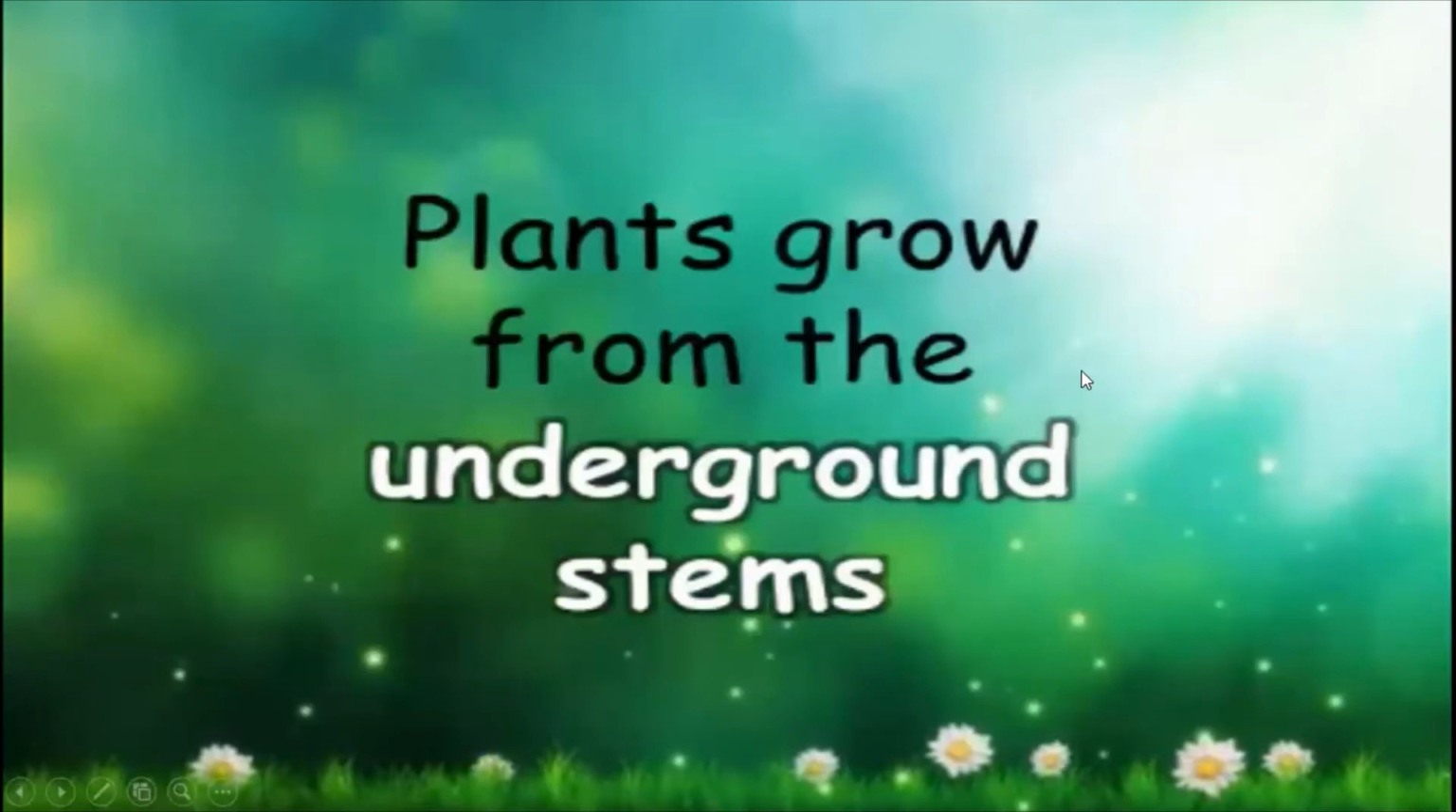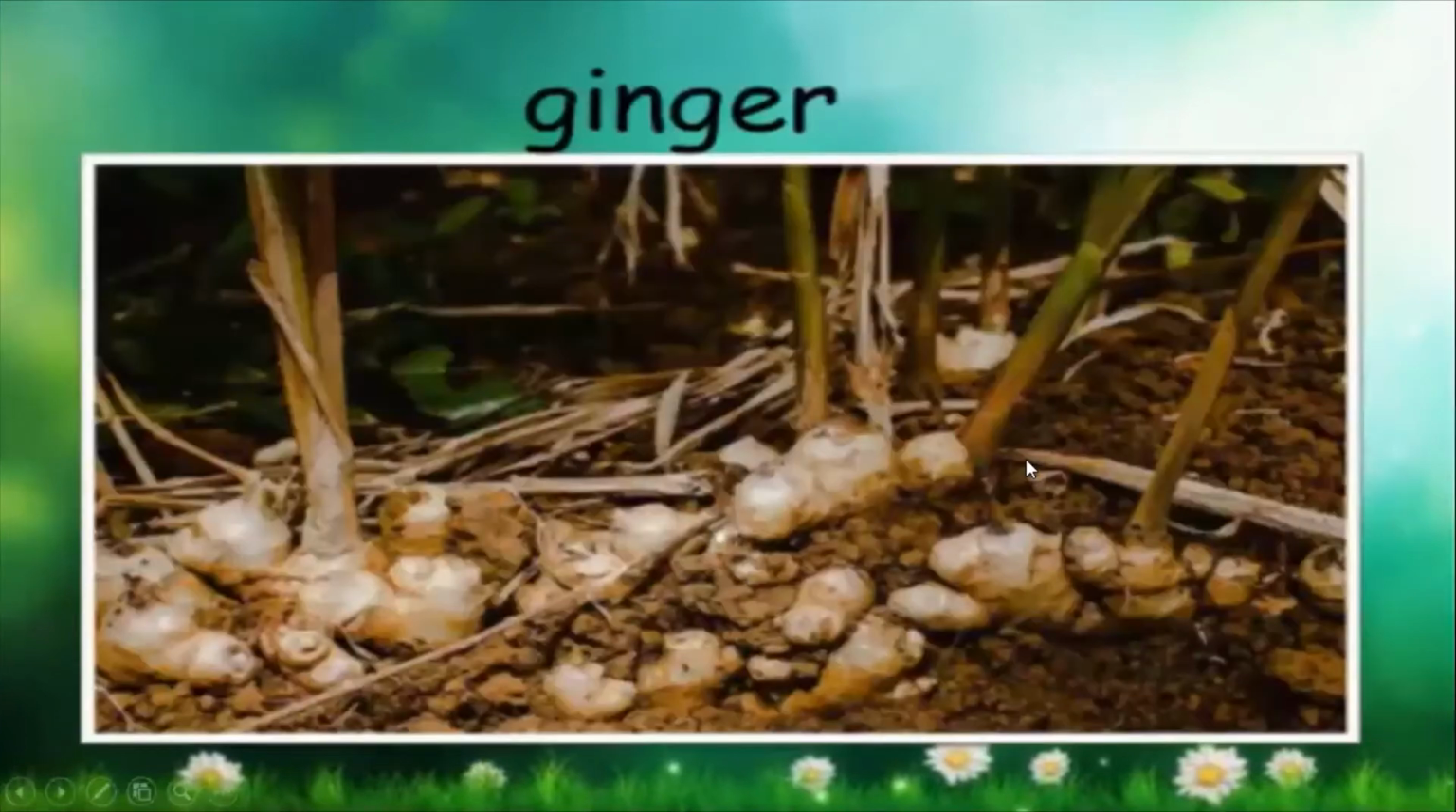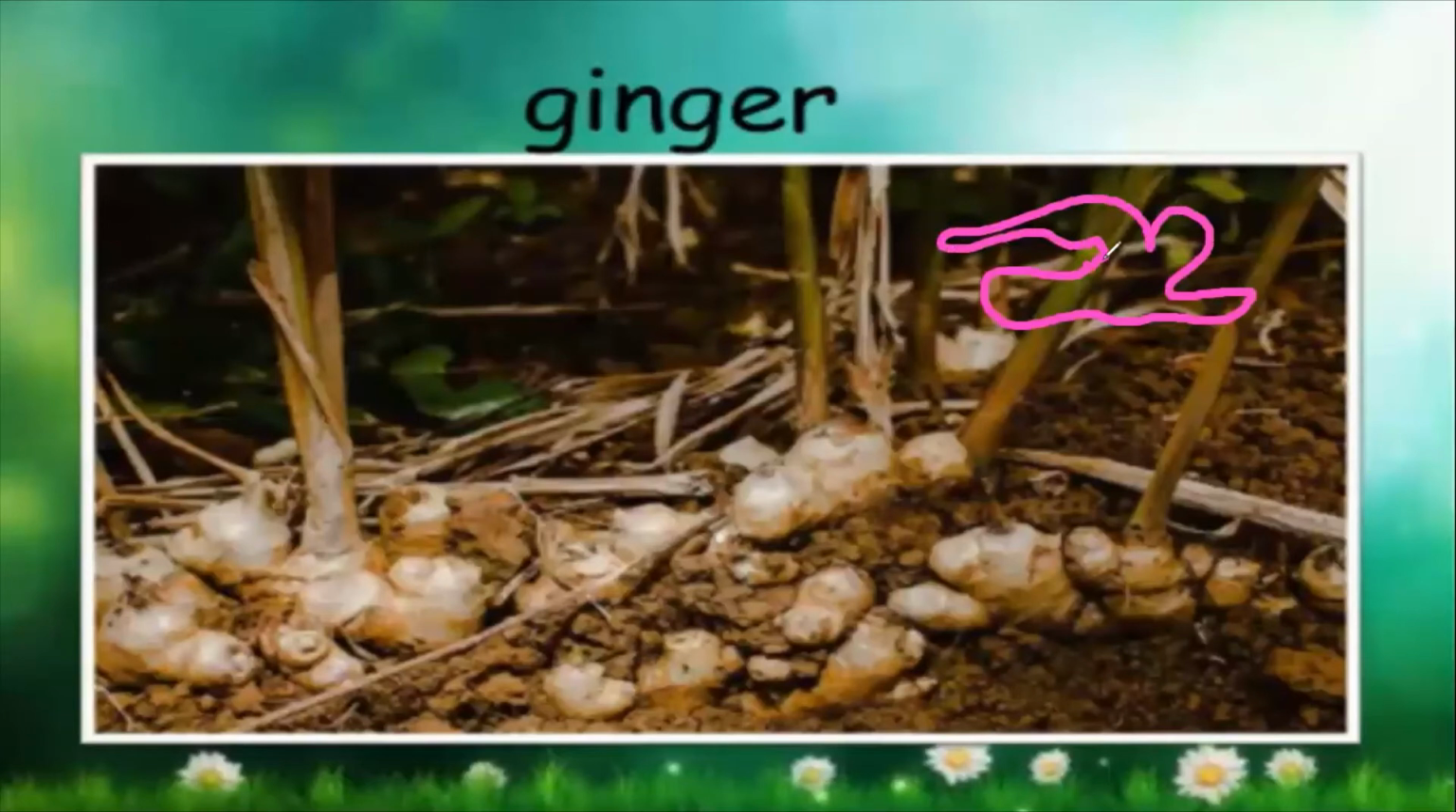So till now, what we were learning was plants growing asexually from the bulb. Now we are going to study plants grow from the underground stems. So examples are ginger. Again, same thing. So what you can do, take the ginger piece. You have seen it has got the irregular shape like this, right?